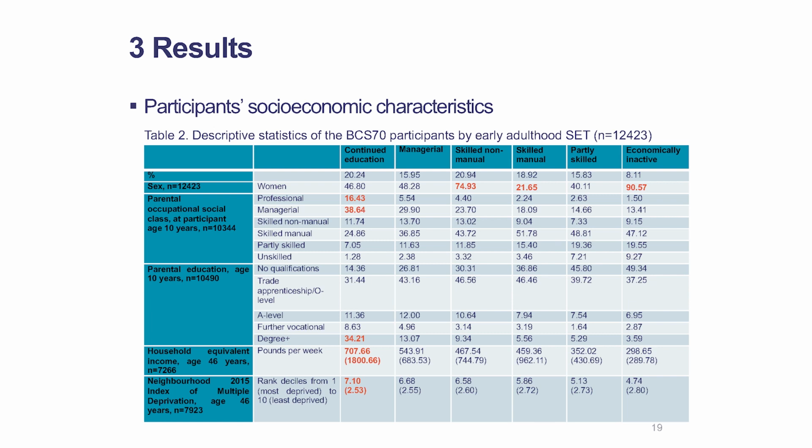Besides, for this continuing education class, those participants are more likely to have higher household income and live in a less deprived neighborhood at age 46 years, indicating a tracking of SEP from childhood to adulthood.